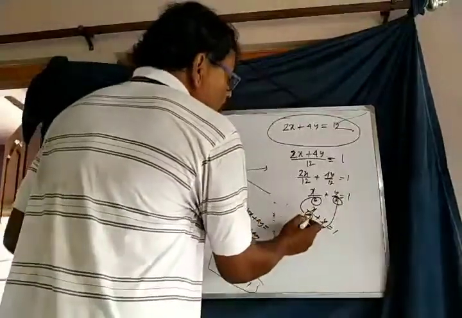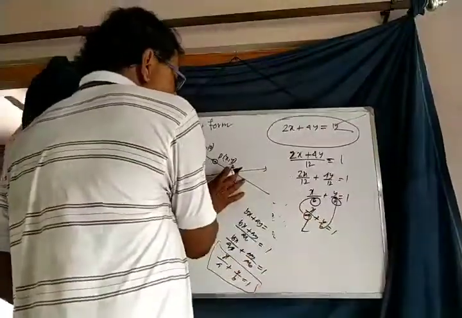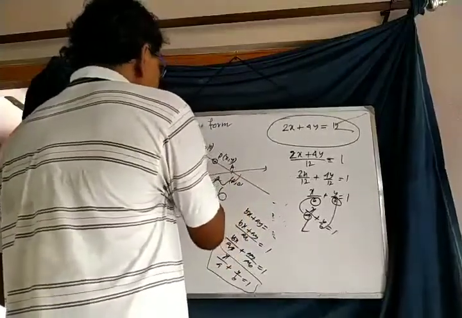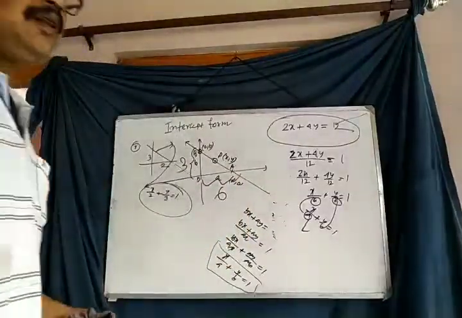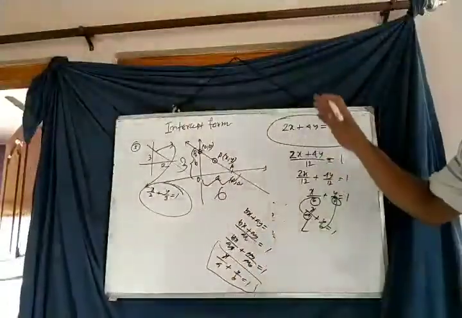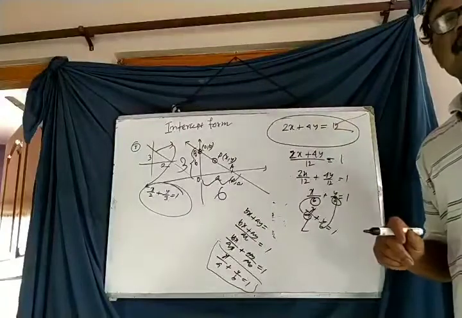What is a? The length of the x-intercept. So the length of the x-intercept is here 6 and the length of the y-intercept is 3. It is very simple and very easy if you understand the fundamental concept of the form.